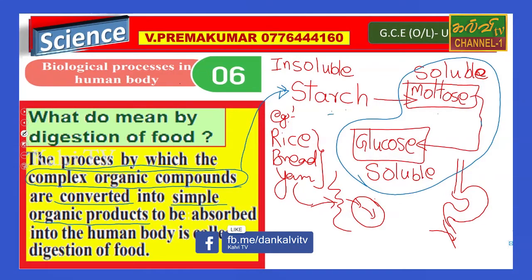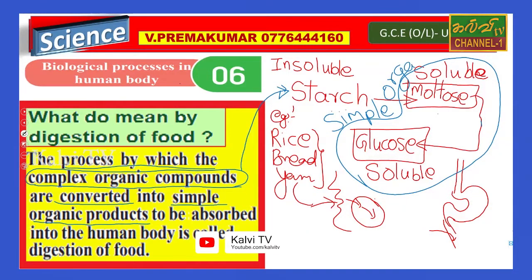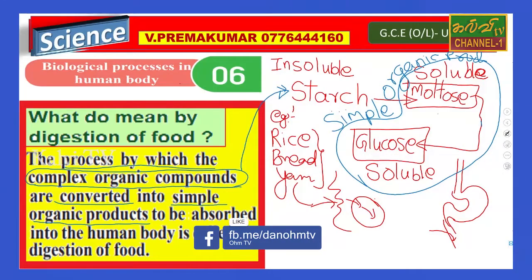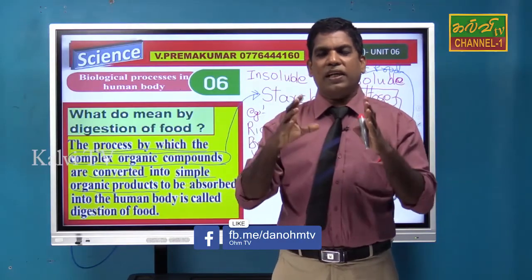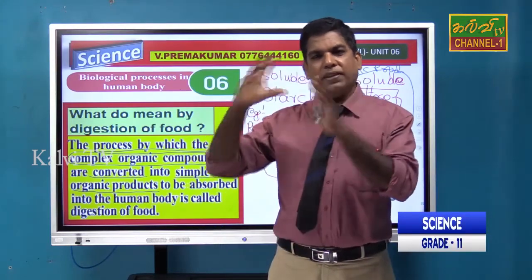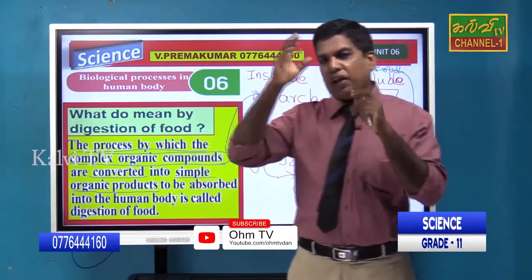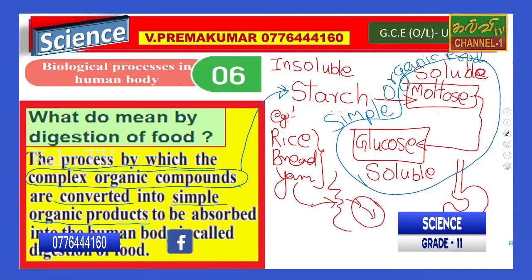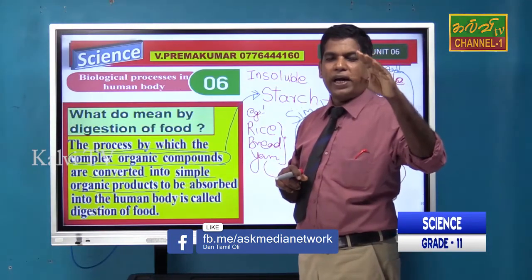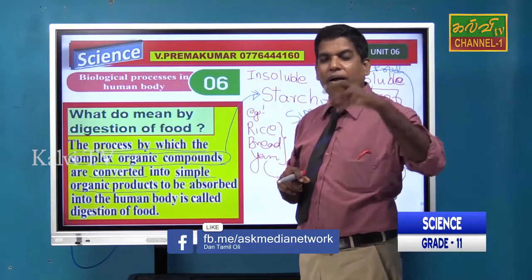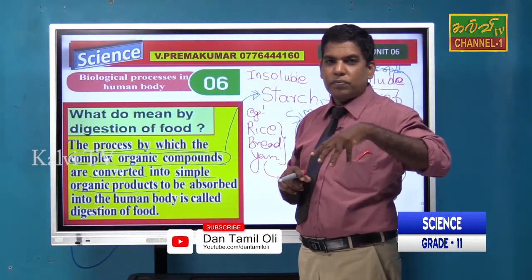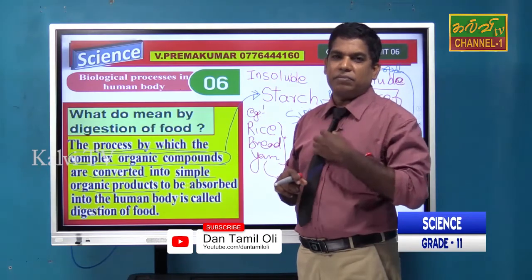These are called simple organic products. Therefore, now we can understand what digestion is: complex organic substances converted into simple organic substances. Simple organic substances can be absorbed by our body, into the gut or digestive system.